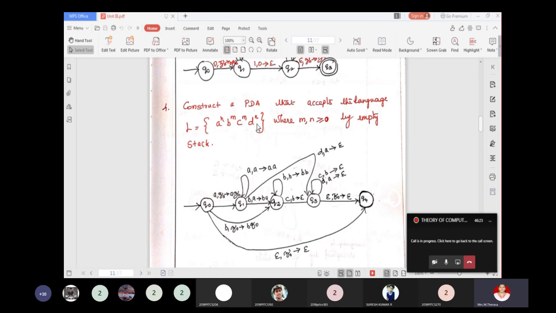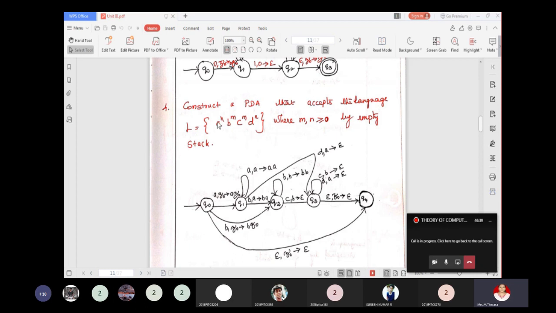So A power n, D power n. Similarly, the number of B's and C's are to be equal to each other. So how can you design a PDA to check the string is of the form A power n, B power m, C power m, D power n?